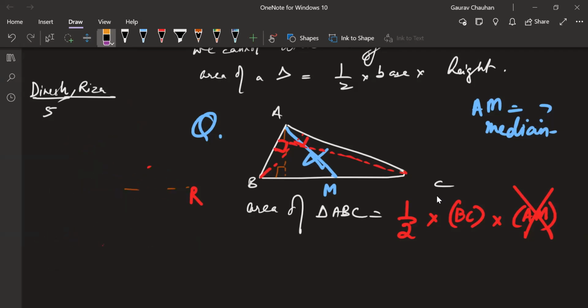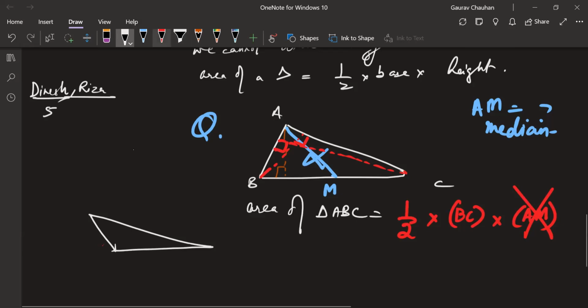Cool. So this was one more deviation into altitude and base. And why? Because we need that to understand when we talk about area of triangle. Again, one thing which we left was the obtuse triangle. If we have an obtuse triangle, something like this, okay. Now I want someone to write, okay, this is my altitude.